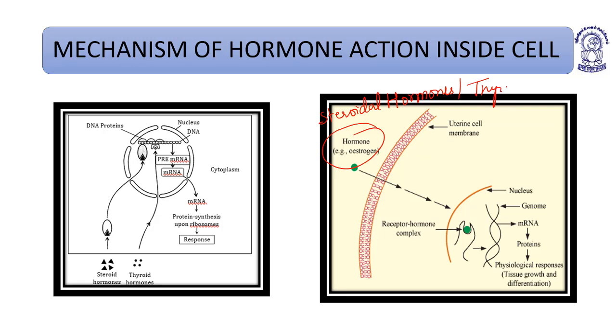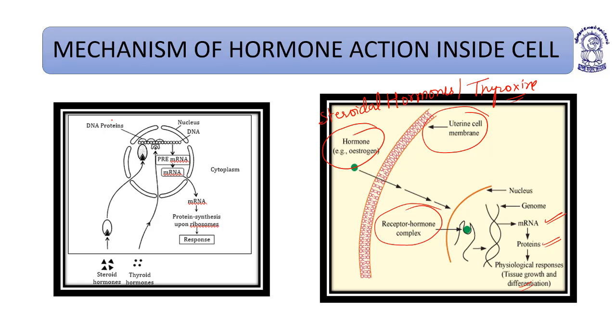Thyroxine also works this way. For example, estrogen comes across the uterine cell membrane and binds to the receptor present in the cytoplasm. The receptor-hormone complex binds to a particular DNA site, which initiates the formation of messenger RNA, which further forms proteins, physiological responses, tissue growth, and differentiation.